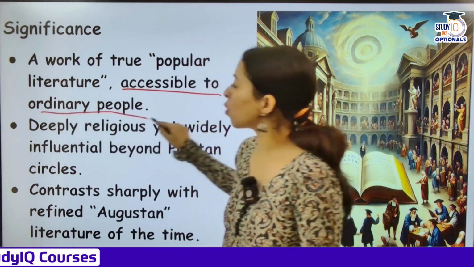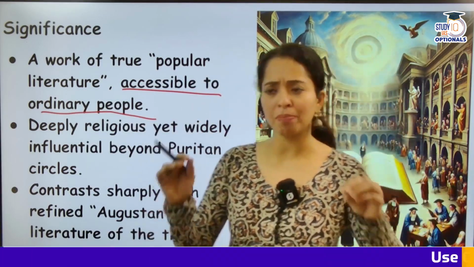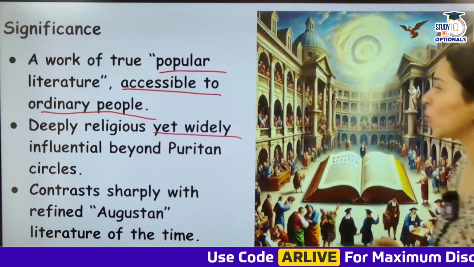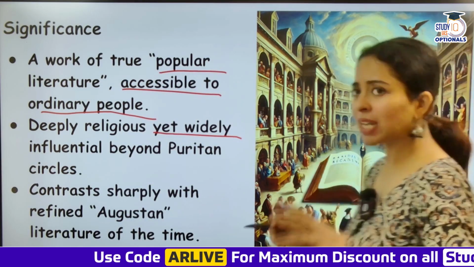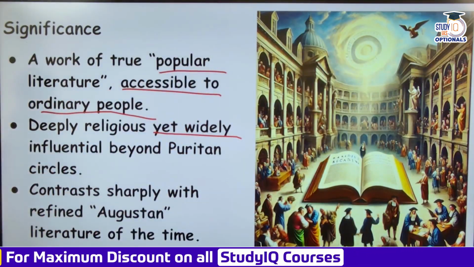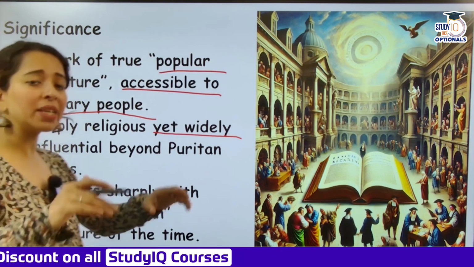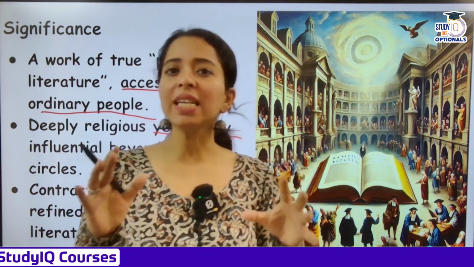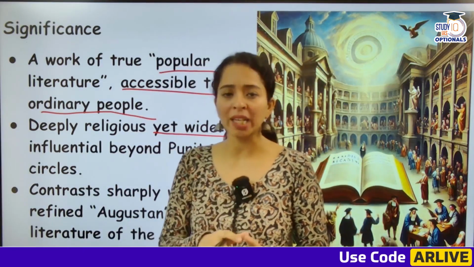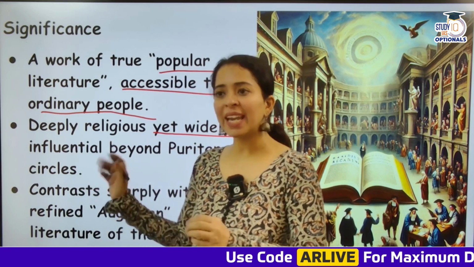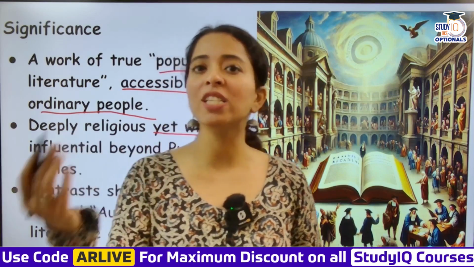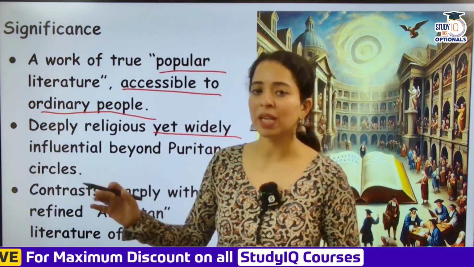So why was John Bunyan so popular? Because he was accessible to ordinary people. People could read it. It was very popular literature, deeply religious, yet widely influential beyond Puritan circles. It was very influential, religious, didactic, and moralistic, and this contrasts sharply with the refined Augustan literature of the time. The Augustan literature was very refined, with decorum, order in everything, everything exactly to the point. It was very different. Why? Because Bunyan uses ordinary language; he was not using very high-flowing words. So this is the reason that this becomes a very important work.